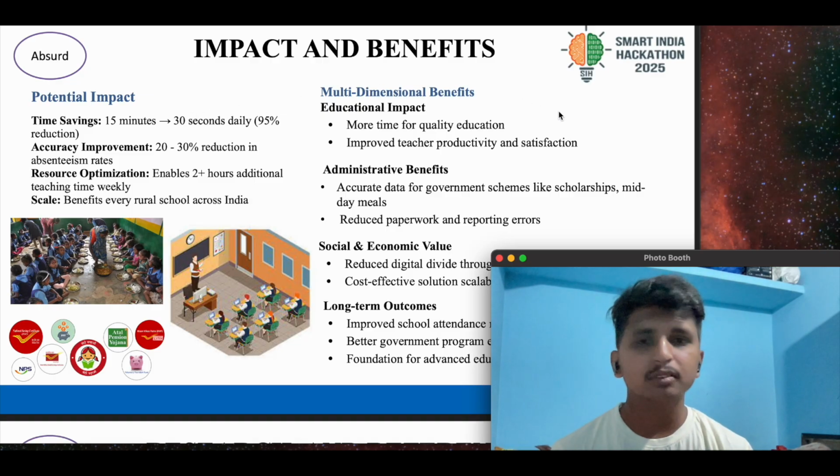And what are the impacts? The educational impact is that the students and teachers will get more time to study and learn more things, rather than wasting it on everyday attendance.